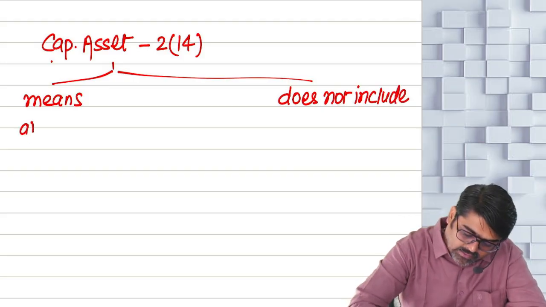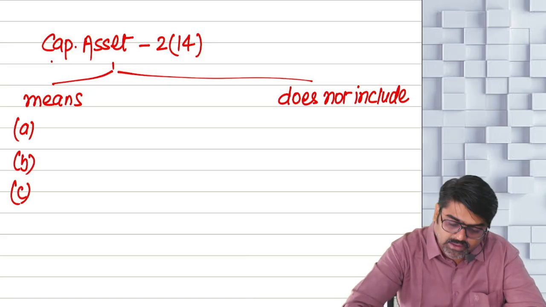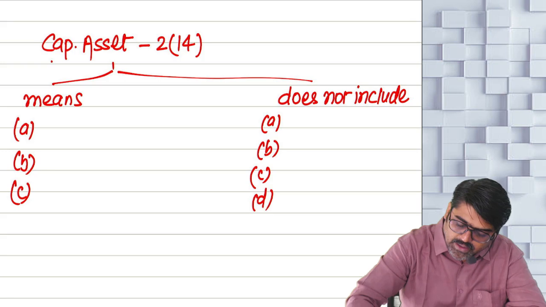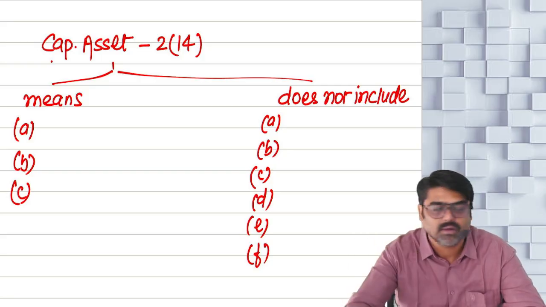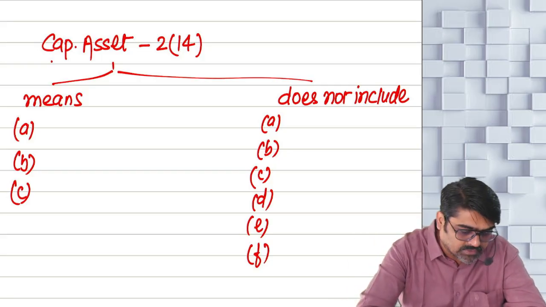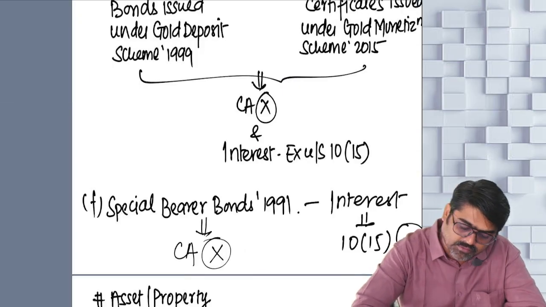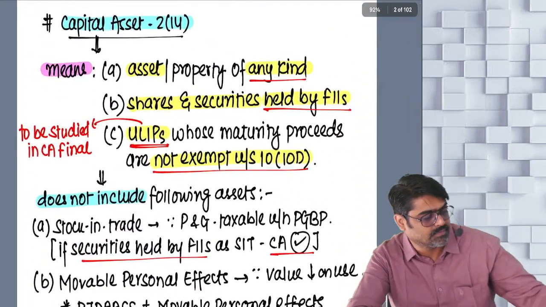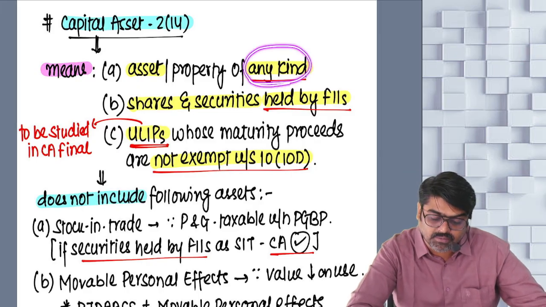This is your capital asset, this is also your capital asset. And A, B, C, D, E and F, all these six items are not treated as your capital asset. So one by one, first tell me, capital asset means property or asset of any kind. What did I say? Property or asset of any kind. Any kind means what?